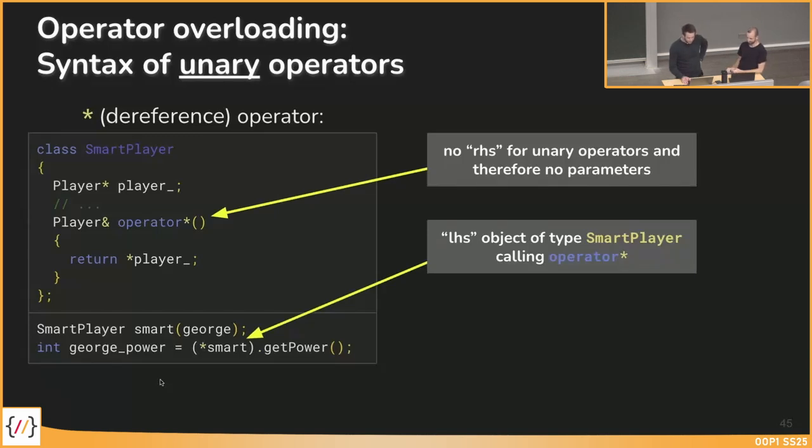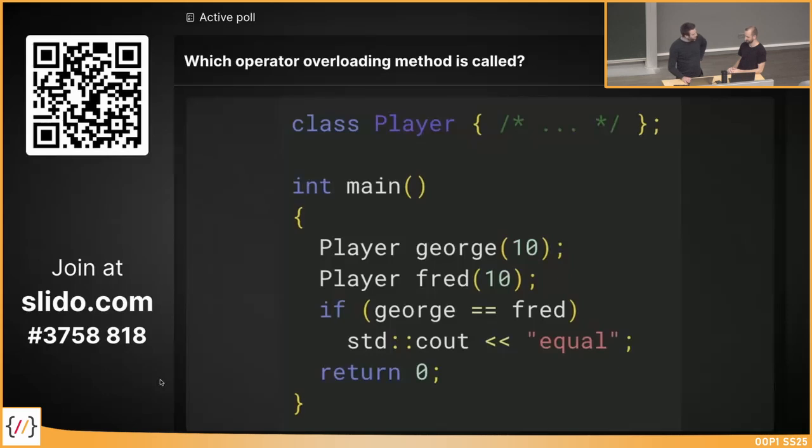Okay, so we heard a lot about different operators and overloading. That's the first quiz for you. Here we have the player class implemented as before, but the interesting part is in the main function. We can assume it's the same player we have been talking about for a few minutes. Creating two players, a George and a Fred, and then we want to compare them.